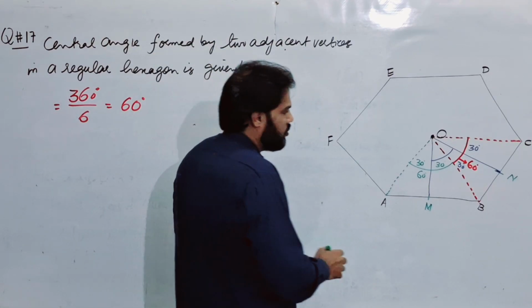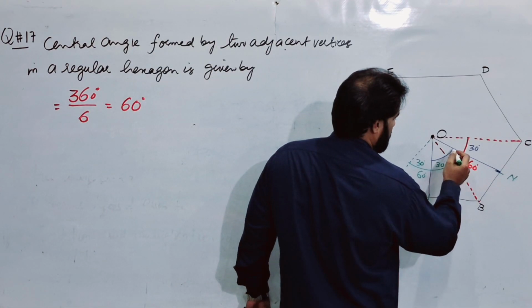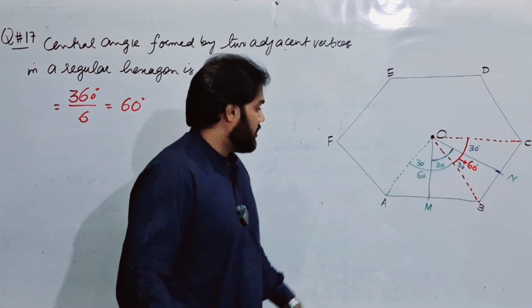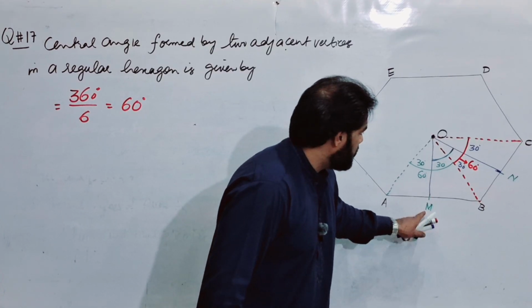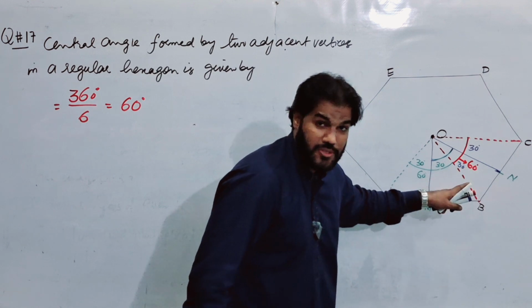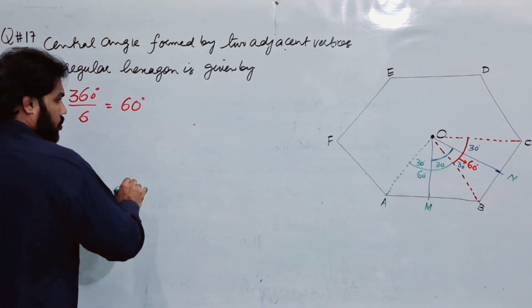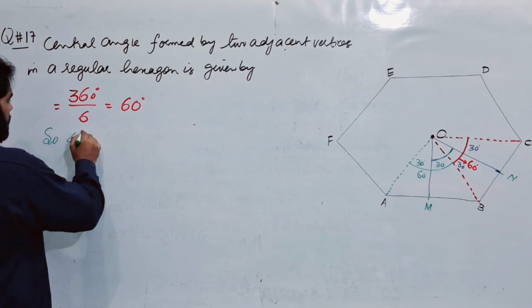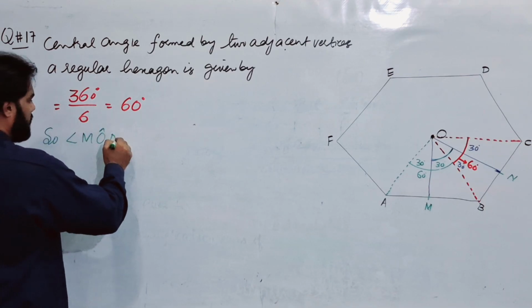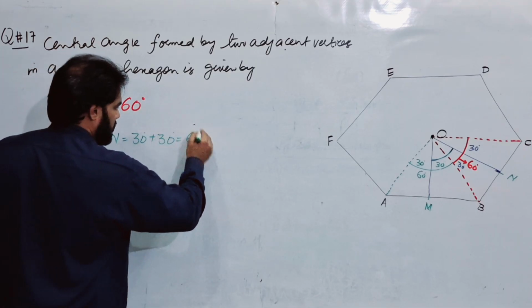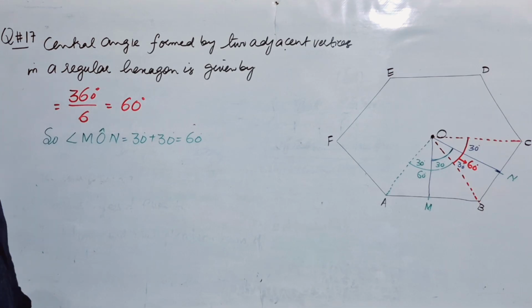Now you have to find this total angle. This is 30 degrees and this is also 30 degrees. So the angle between these two lines, OM and ON, at O is 30 plus 30, that is 60 degrees. So angle MON is 30 plus 30, which is equal to 60 degrees. This is the central angle for sector MON.